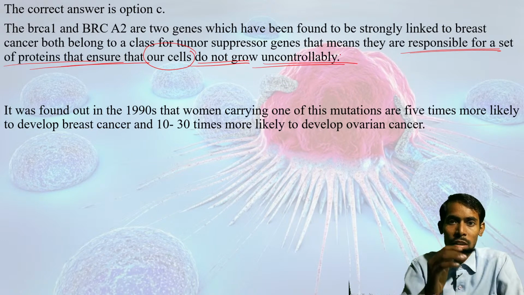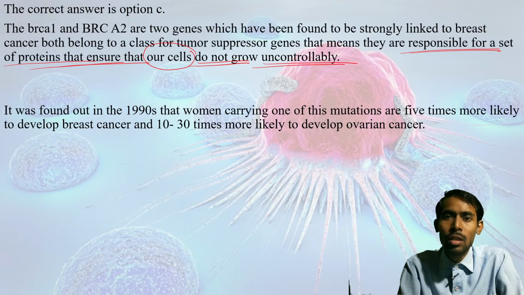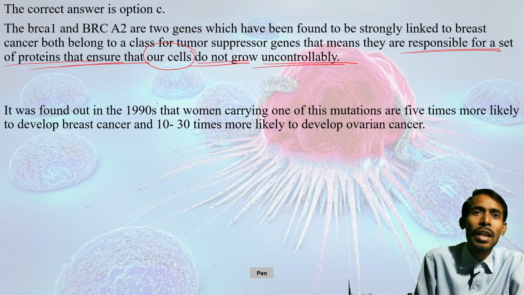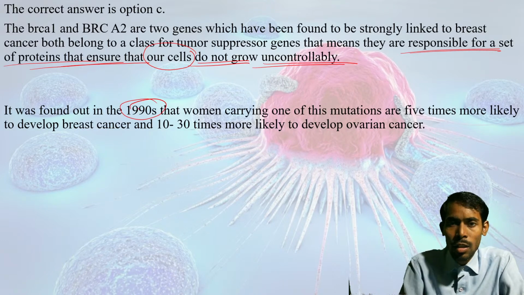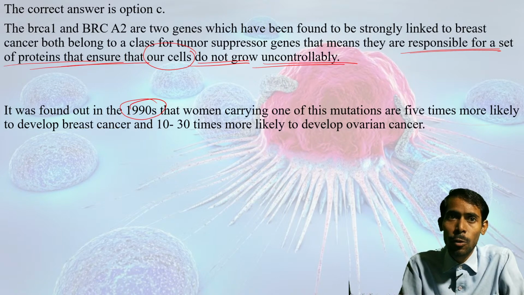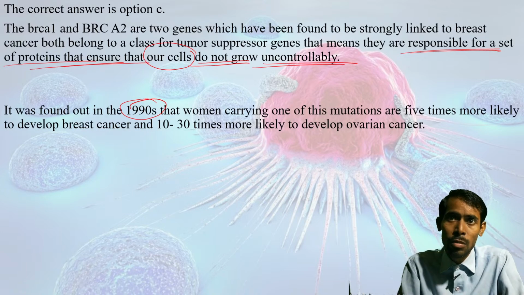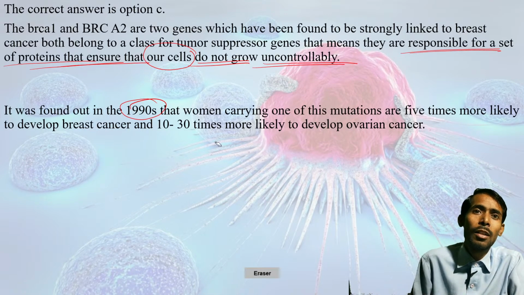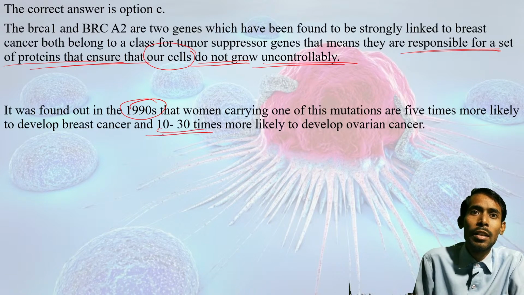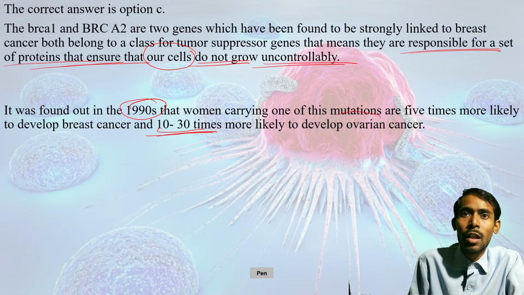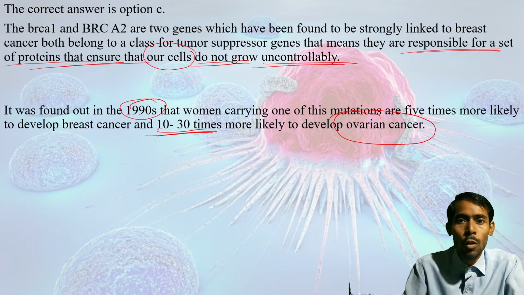There should be a check and balance in the growth of the cells. This was found in the 1990s. It was figured out in the 1990s that women carrying one of these mutations are 5 times more likely to develop breast cancer. If any of these mutations is seen, there are higher chances of breast cancer. And we see they are 10 to 30 times more likely to develop ovarian cancer. So there are high chances that this further goes to ovarian cancer.